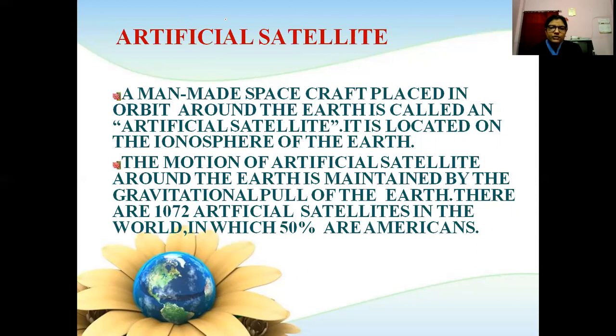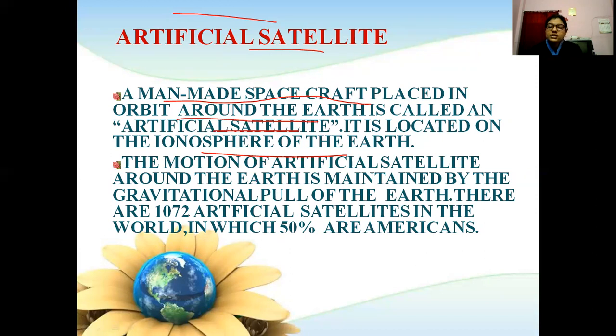Artificial satellites. What is an artificial satellite? A man-made spacecraft placed in orbit around the Earth is called an artificial satellite. It is located in the ionosphere of the Earth. The motion of an artificial satellite around the Earth is maintained by the gravitational pull of the Earth.